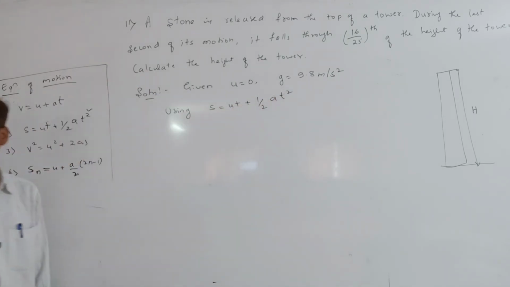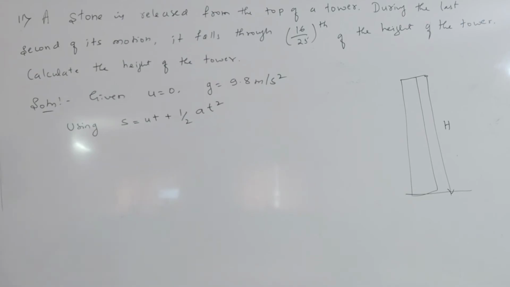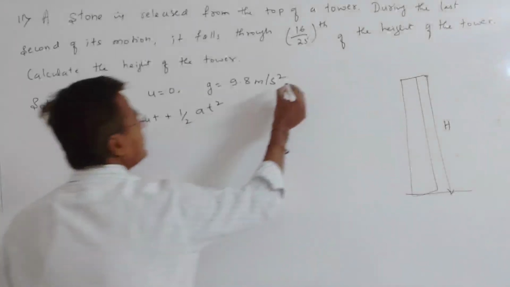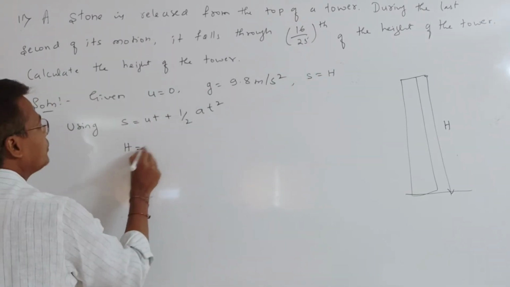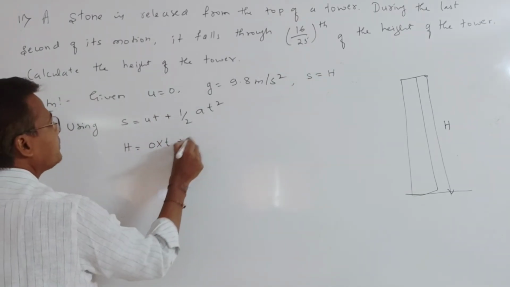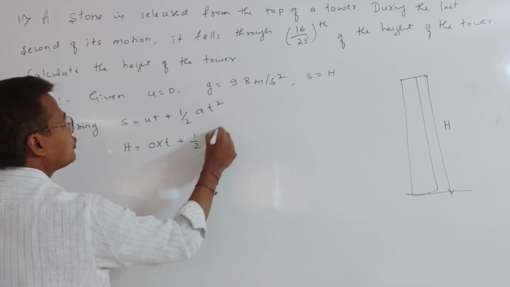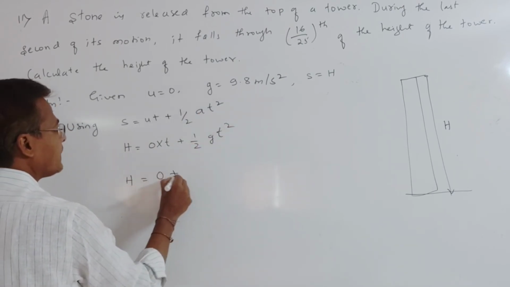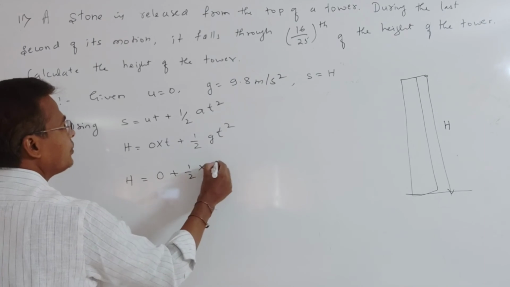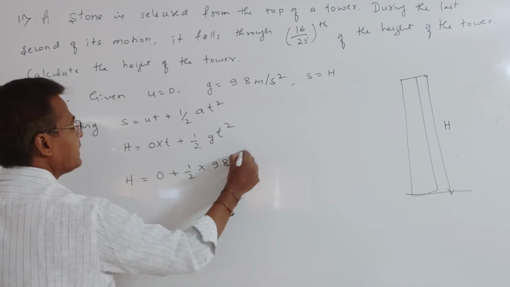Here s equal to h. So h equal to 0 into t plus 1 by 2 into g into t square, that is h equal to 0 plus 1 by 2 into 9.8 t square.